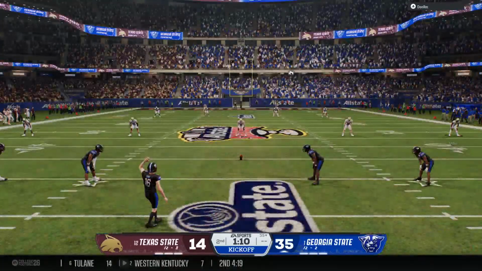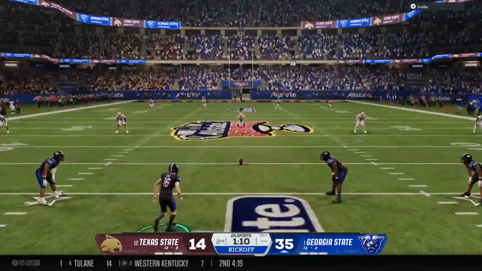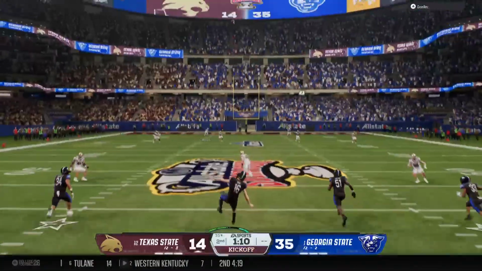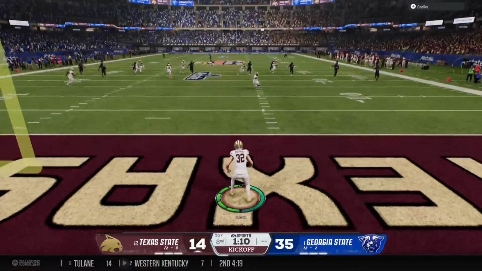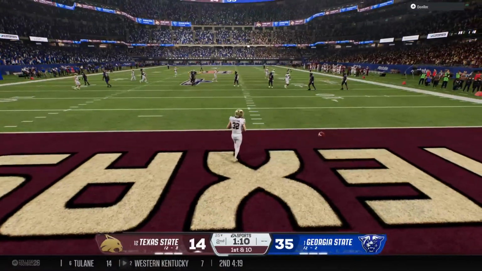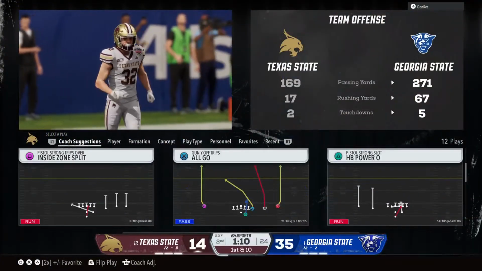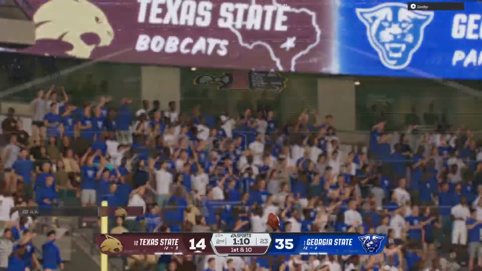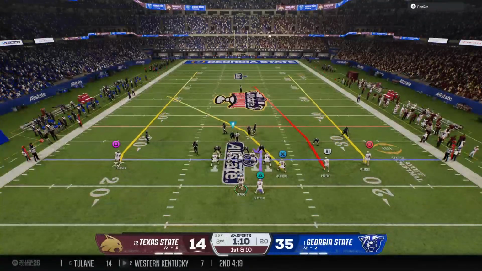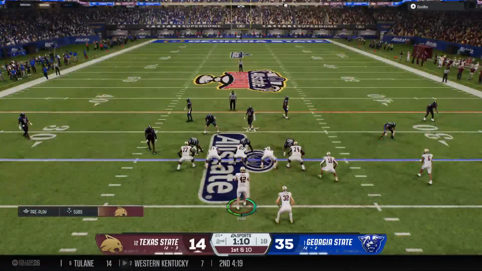So after putting up a touchdown, the kickoff team is out there to boot it away. Texas State, 14. Doesn't bring the kick out. Touchback. They'll start at the 25. So the first play of the drive here coming up. Less than 2 minutes left on the clock.